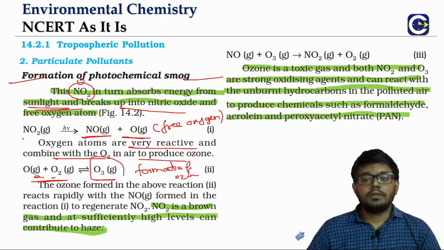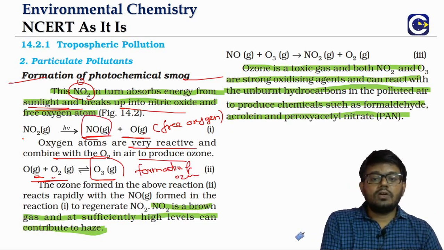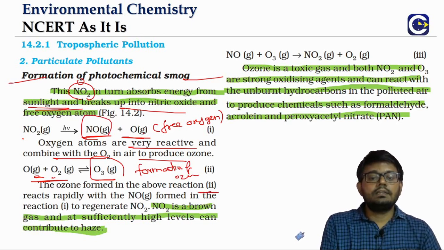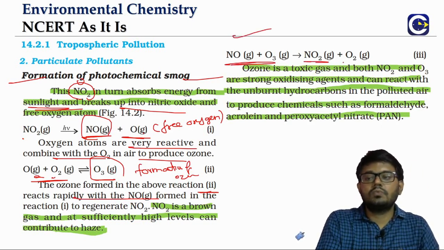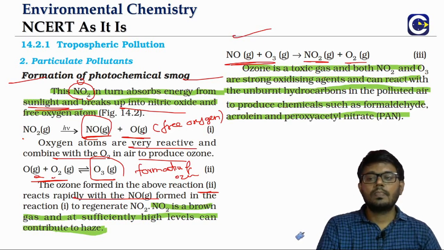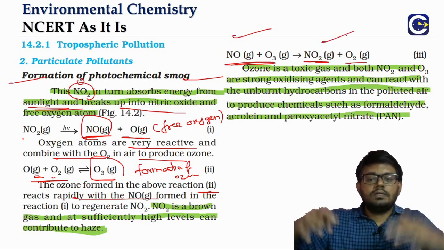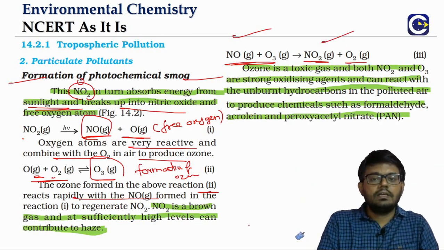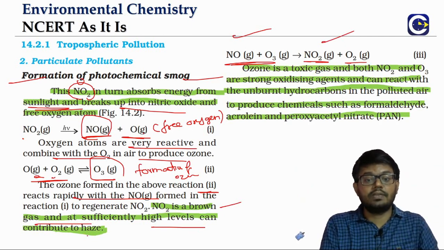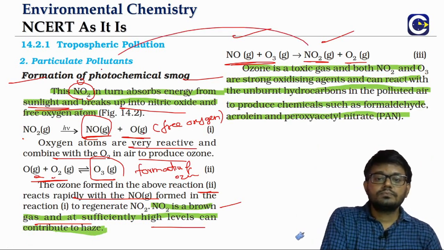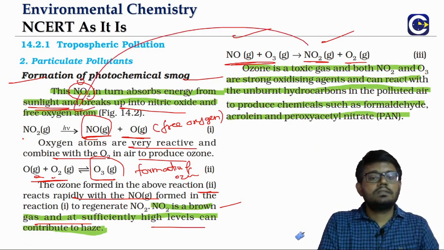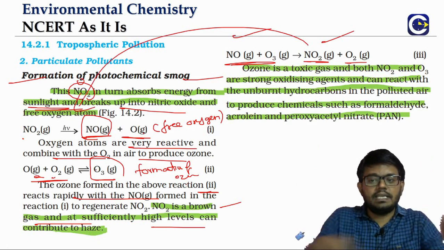Now this ozone formed can react with the nitric oxide. In reaction 2 we have the ozone formed, and in reaction 1 we have nitric oxide, so these two will combine. Nitric oxide will combine with ozone to give us NO2, and this will lead to a buildup of nitrogen dioxide in the atmosphere. NO2 is a brown gas, so if it is at sufficiently high levels, you can see that there will be a haze. This NO2 will again be dissociated because of the sunlight action, and we will get nitric oxide. It's a chain reaction.